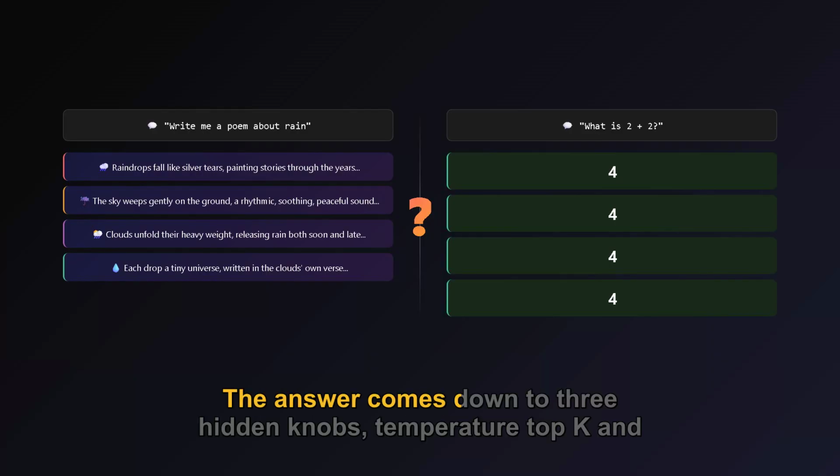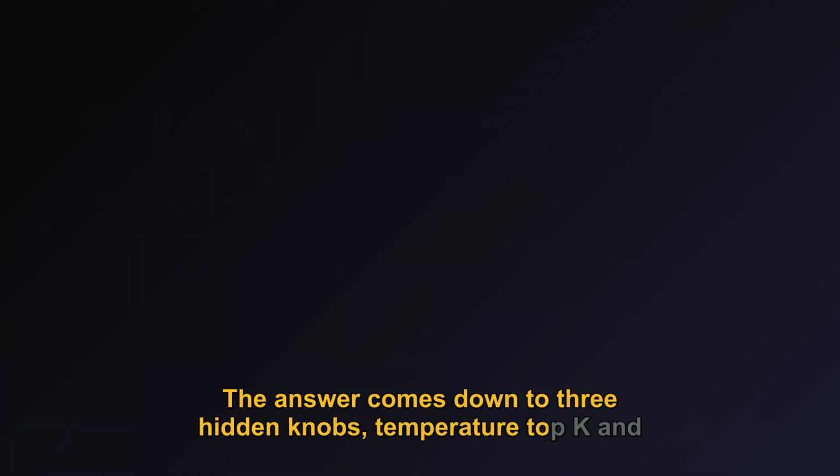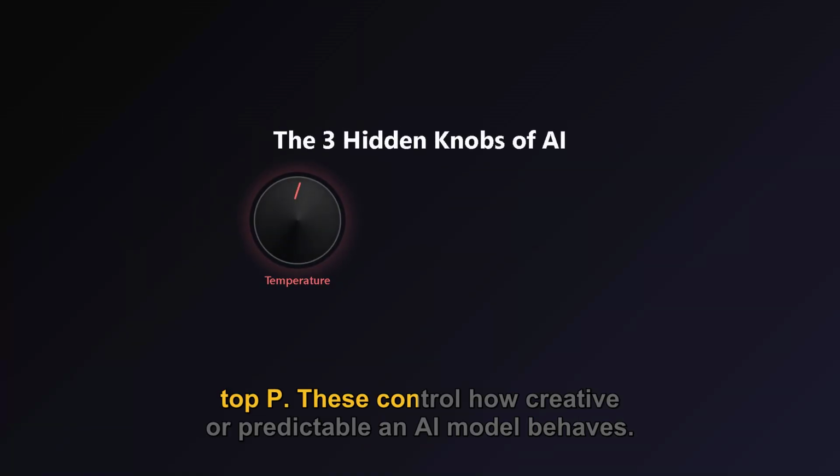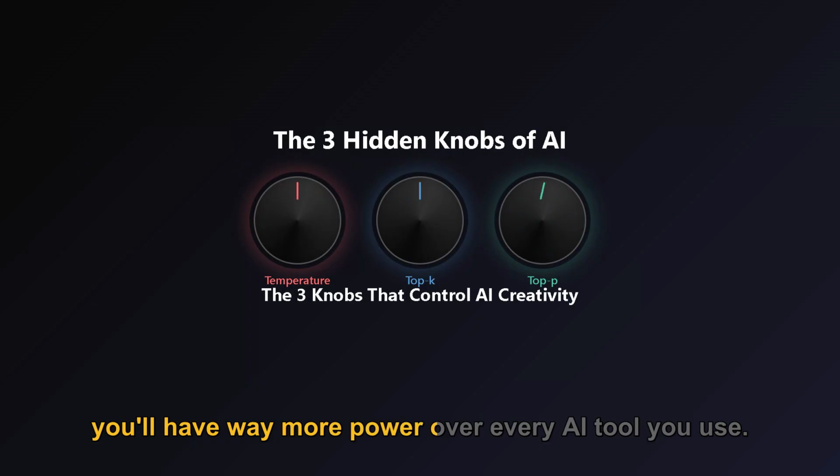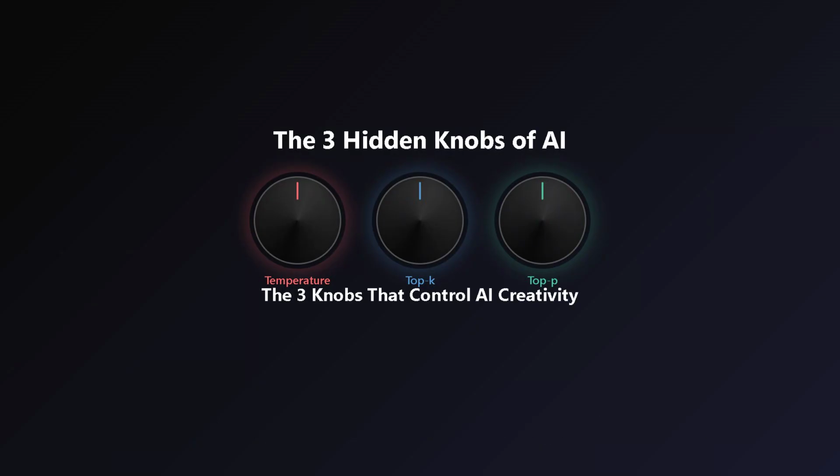The answer comes down to 3 hidden knobs: temperature, top K, and top P. These control how creative or predictable an AI model behaves. And once you understand them, you'll have way more power over every AI tool you use.